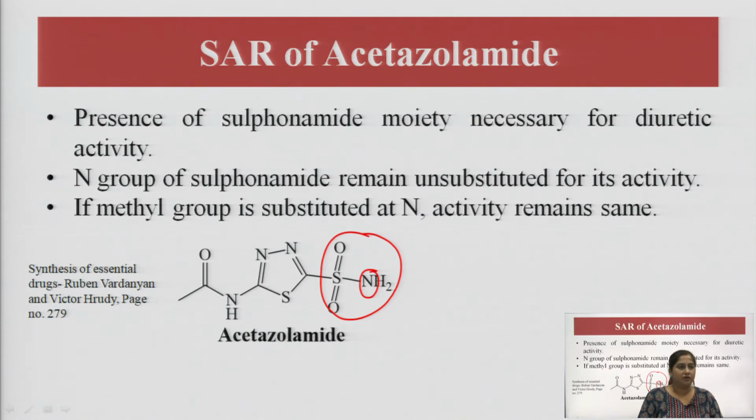If a methyl group, again a small group, is substituted at nitrogen, the activity remains the same. If we substitute this nitrogen with any bigger moiety, then the activity can be hampered.